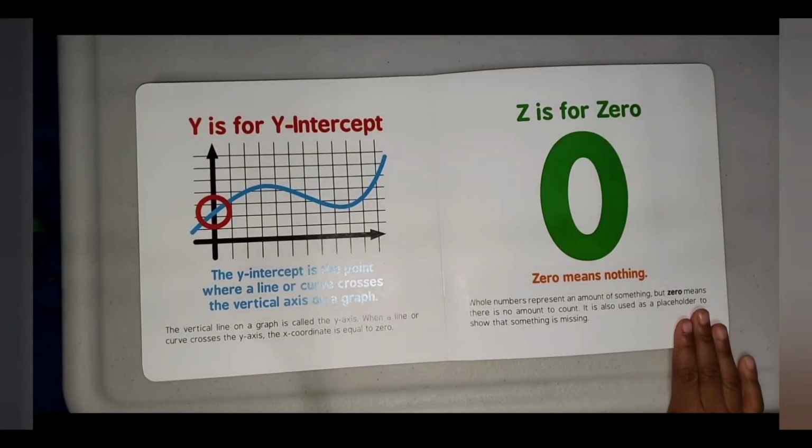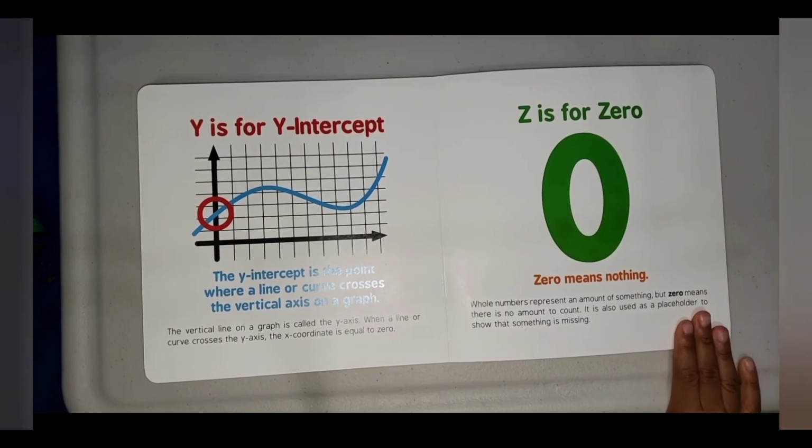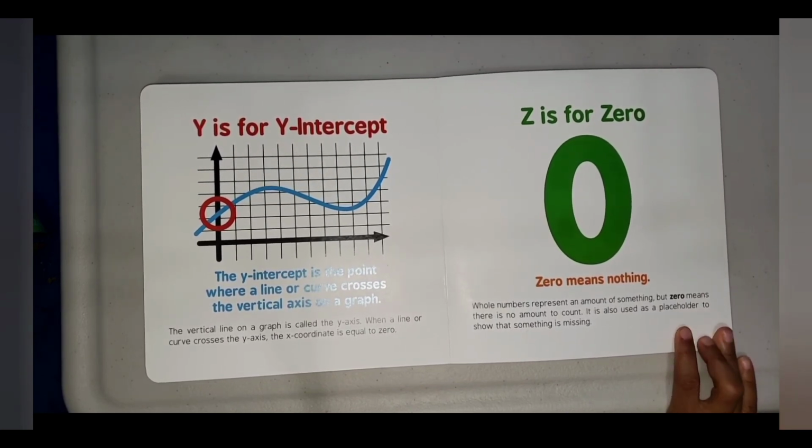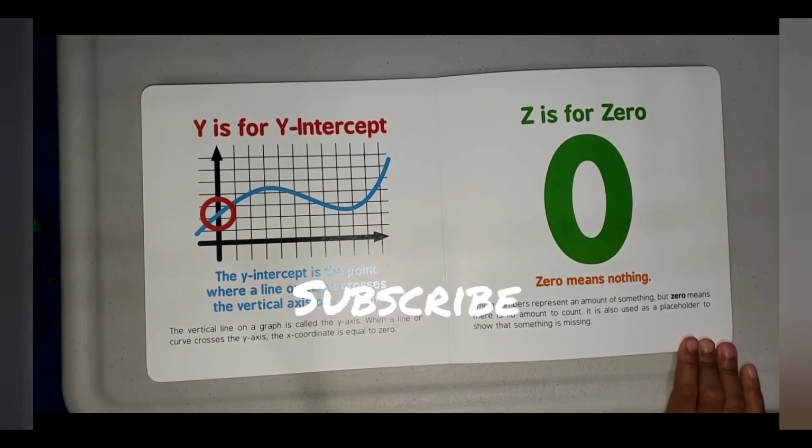Z is for zero. Zero means nothing. Whole numbers represent an amount of something, but zero means there is no amount to count. It is also used as a placeholder to show something is missing.